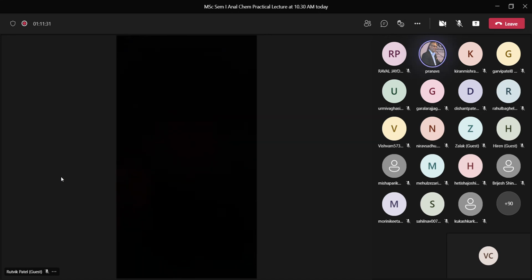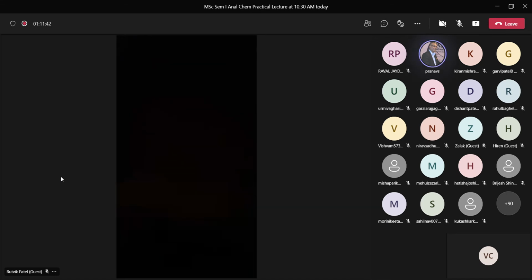Now, if it is asked what the brick red color is because of, the options may be AgCl, silver nitrate, silver chromate, silver dichromate. So the answer would be silver chromate. The red color is because of this. Those are the possible questions. You can also prepare other questions as well. Okay, is it fine?